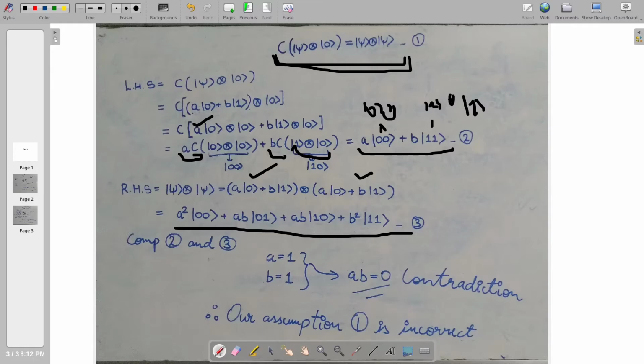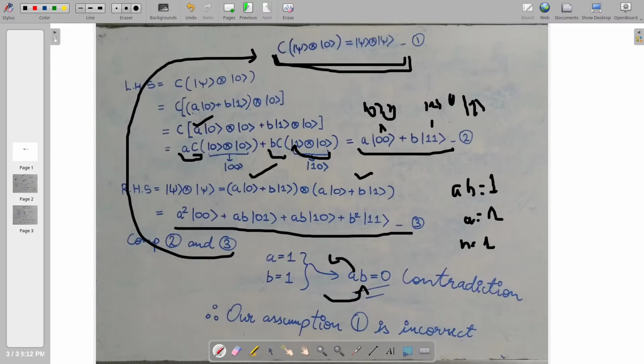So if AB is equal to 0 and A is equal to 1 and B is equal to 1, we get these three equations when comparing 2 and 3. So we get here a contradiction, which means that these two are contradictory to each other, which further proves that the very first assumption we made here is false.